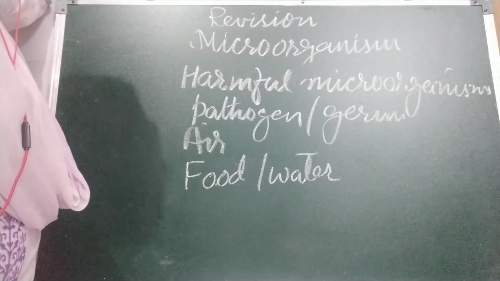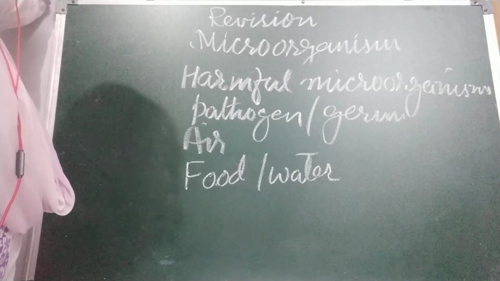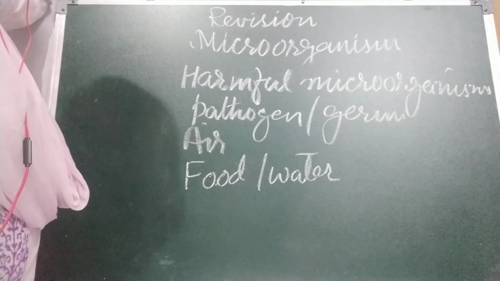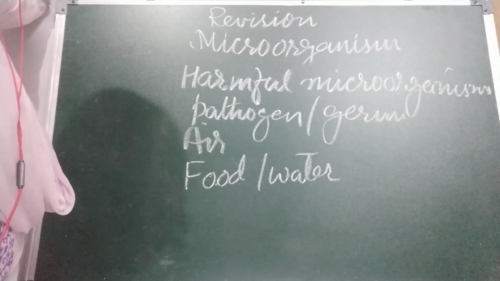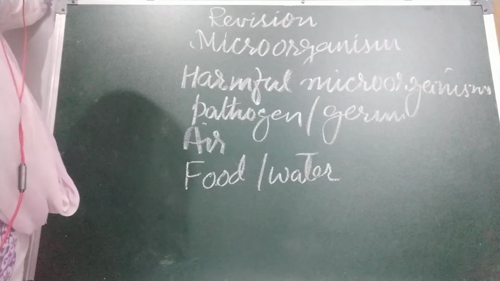Children, do you know what is malaria causing microorganism? That is protozoa. And Aedes mosquito, it carries the virus of dengue. Now next is through cuts and wounds. Tetanus is the example. It is spread through cuts and wounds.